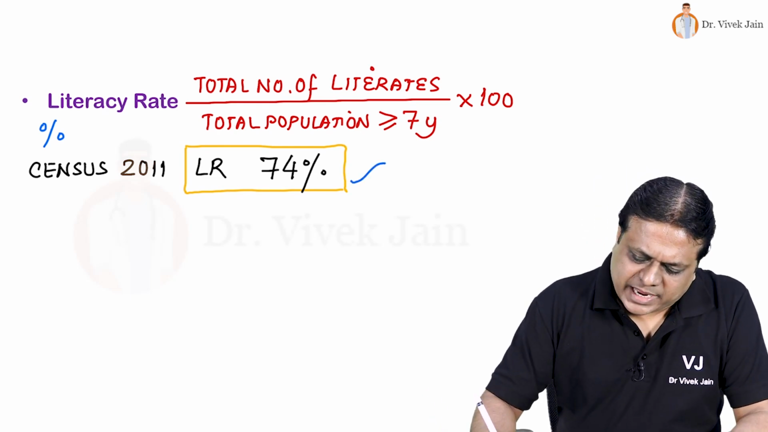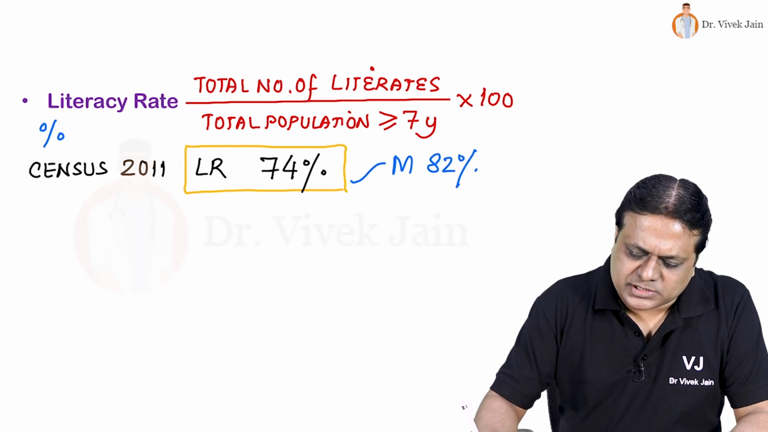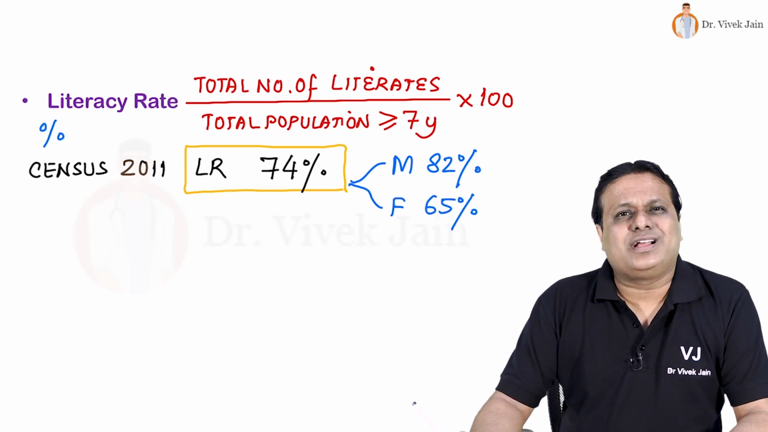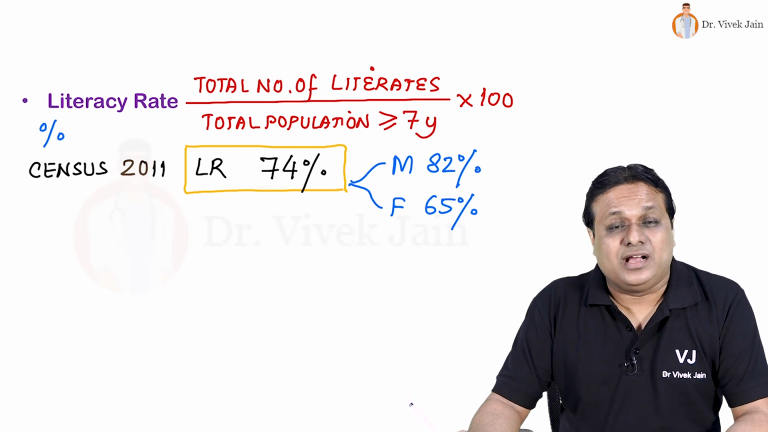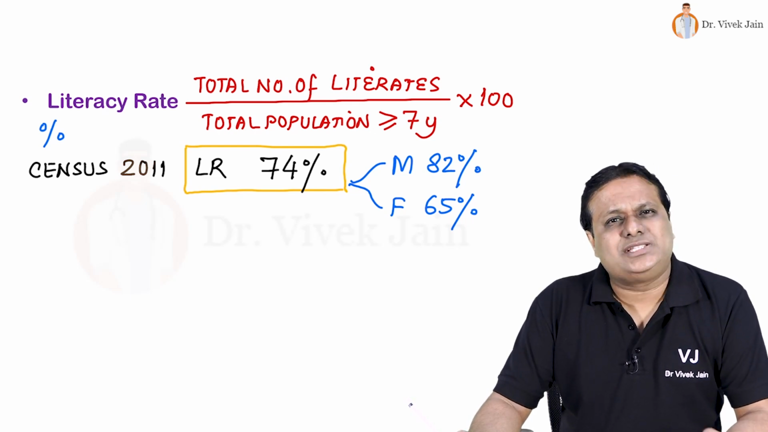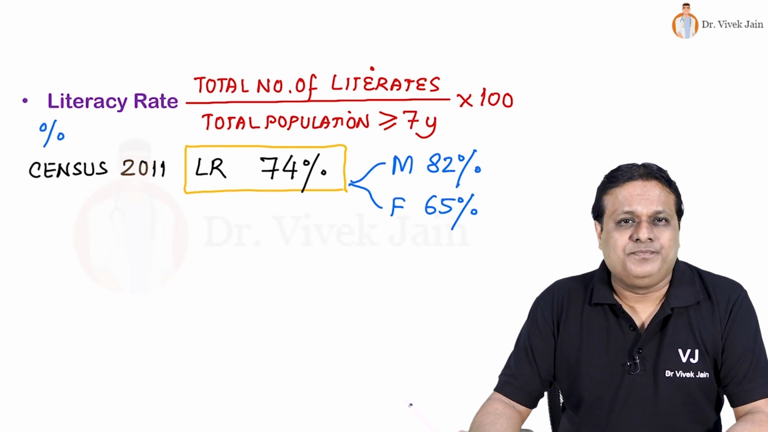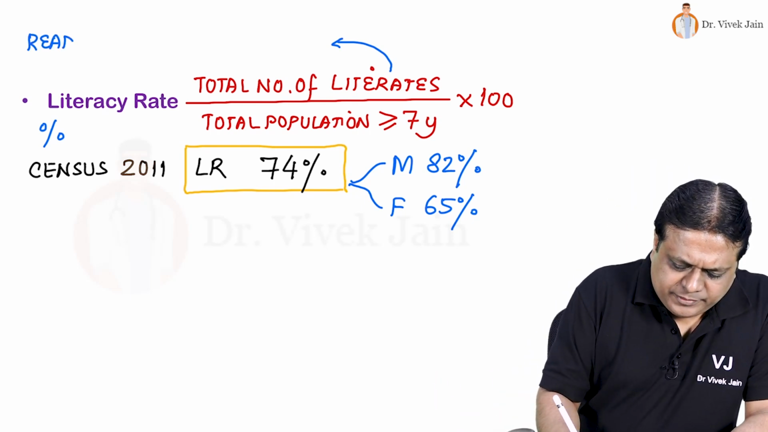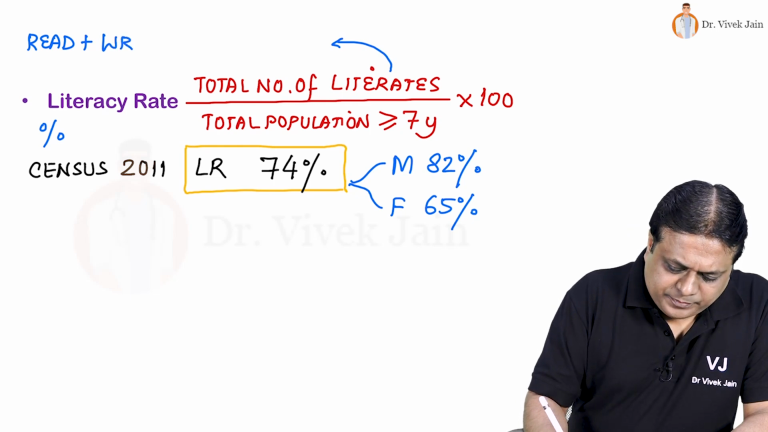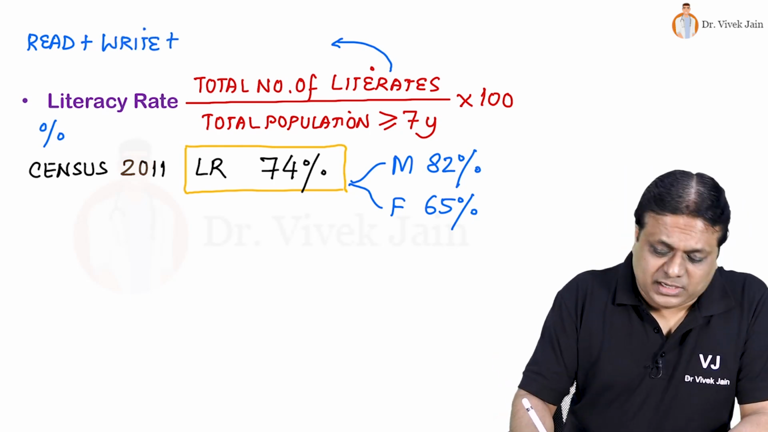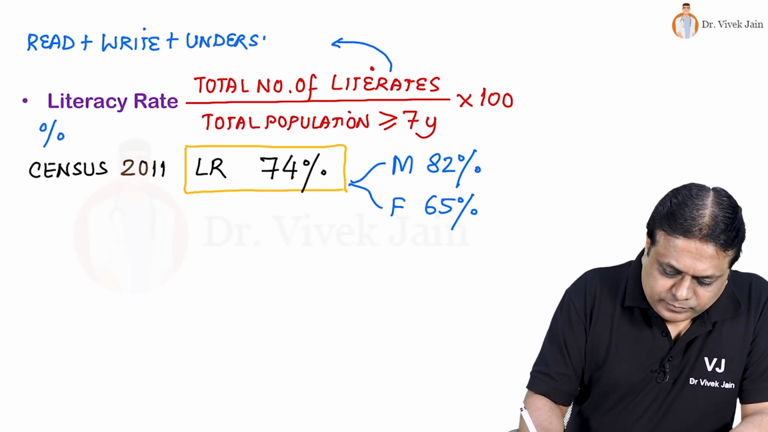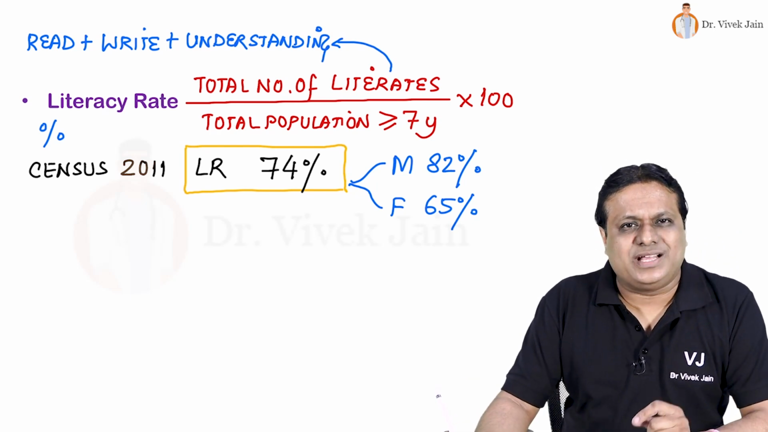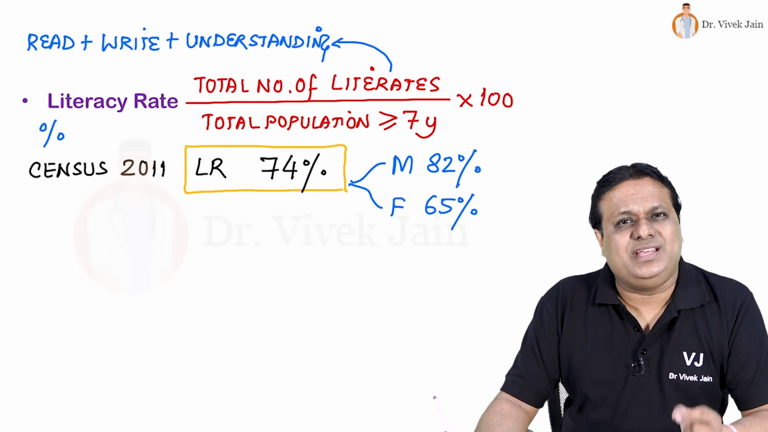This was found slightly higher in males, 82%, slightly lesser in females, 65%. When we look state-wise, it was recorded highest in Kerala, 94% literacy, lowest in Bihar, 64% literacy. Friends, here definition of literate used is a person who can read as well as write along with understanding any one language of our country is called as literate provided he is aged 7 years and above.